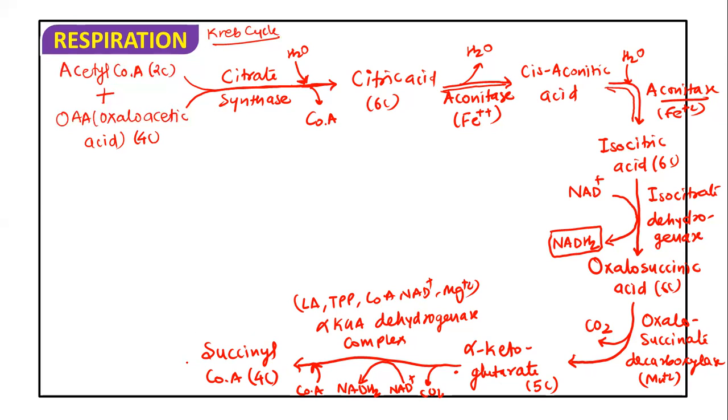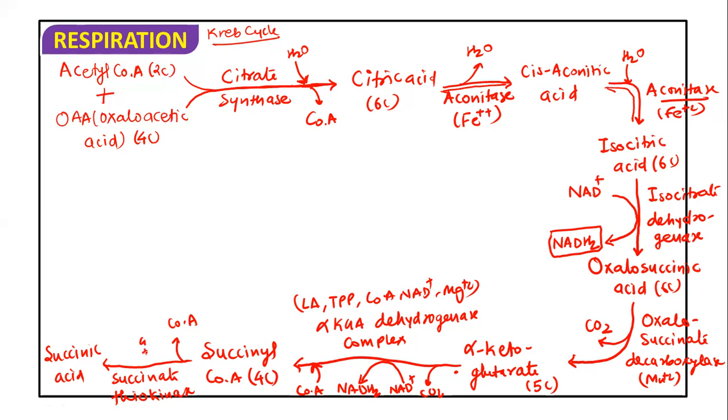Further, succinyl coenzyme A in the presence of succinate thiokinase enzyme gets converted into succinic acid. So here the enzyme which is going to be used is succinate thiokinase. Now during this the coenzyme A may get released, and along with this the GDP gets converted into GTP.